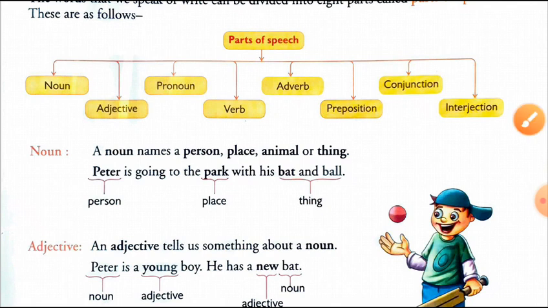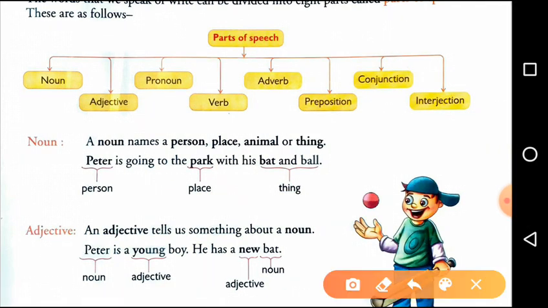They are noun. First one is noun. A noun names a person, place, animal or thing. Means name of a person, place, animal or a thing is called a noun. Here in this sentence, the example, Peter is going to the park with his bat and ball.